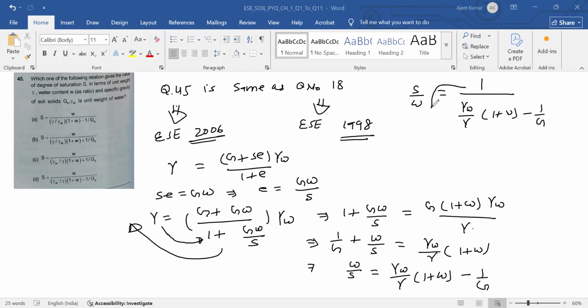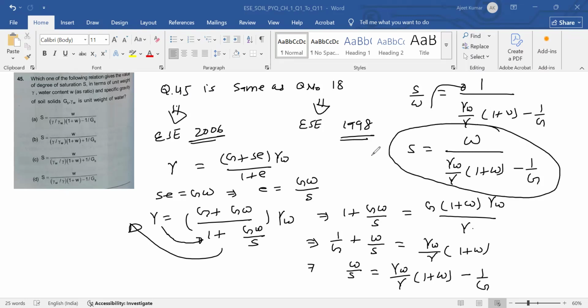Taking W this side, S is equal to W divided by [gamma W by gamma (1 plus W) minus 1 by G]. So this is the expression, and this will be the answer.